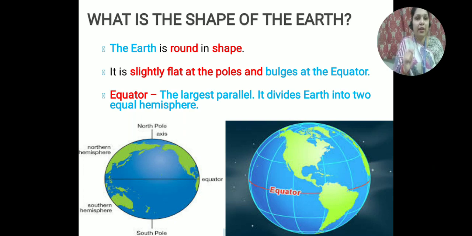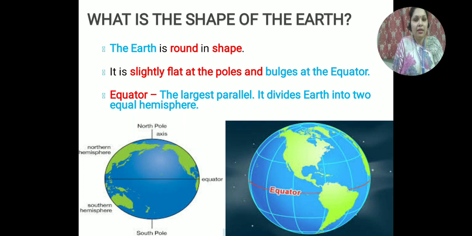Now what is the equator? The thing that will be coming in your mind is, what is the equator, ma'am? Is anyone knowing what the equator is? No. So I will just tell you. The equator is the largest parallel. It divides Earth into two equal parts, that is known as hemisphere.